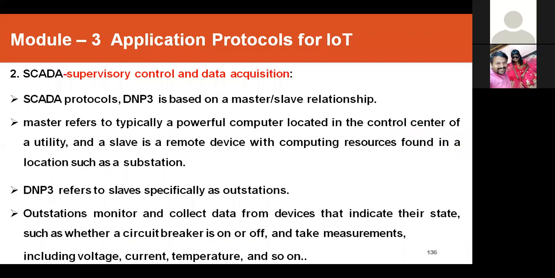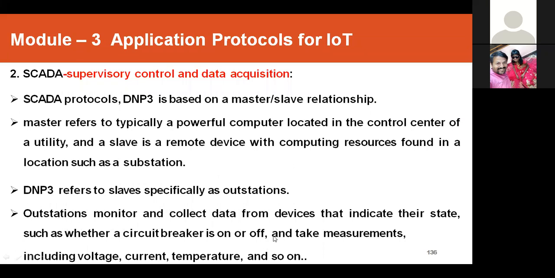And this protocol DNP, which I just told you about, is based on a master-slave relationship, because master-slave means there will be one master, a leader who can control the rest of the slaves. So it's typically a powerful computer located in the control center of the utility, and the slave is a remote device with computing resources found in that particular location. The master starts monitoring all those slaves.